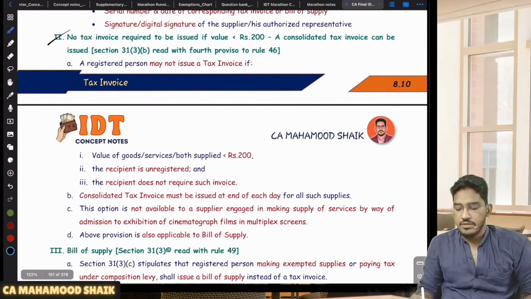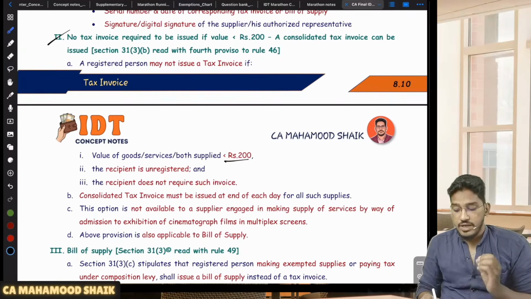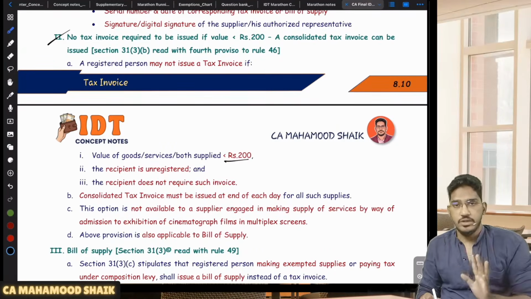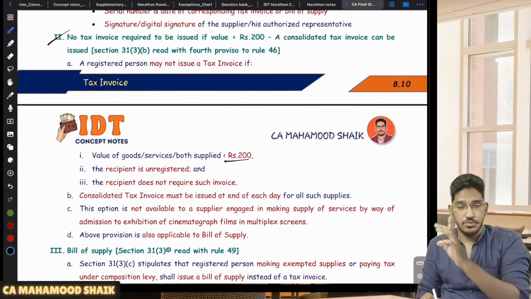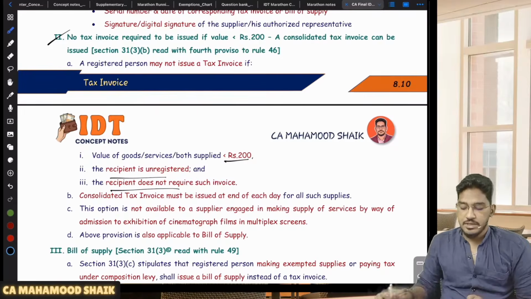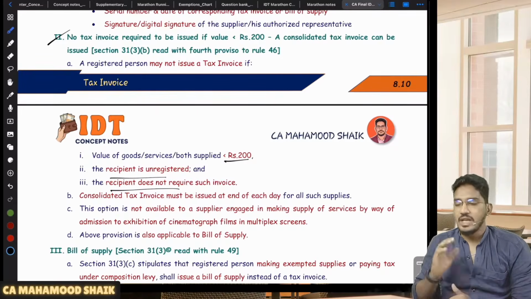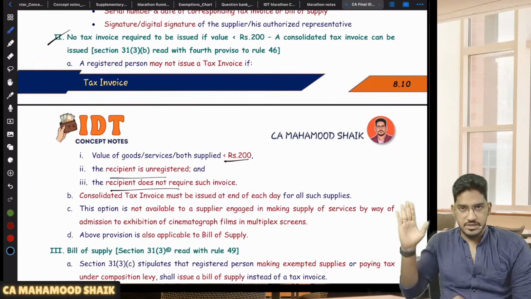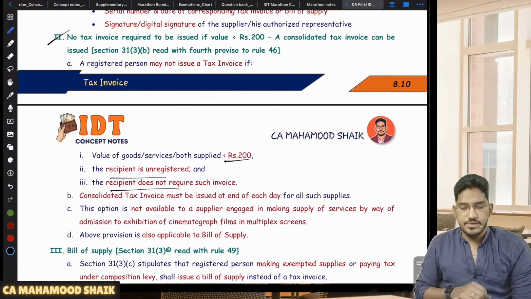Very simple. Value of the goods is less than 200. Less than, not less than or equal to. So the value of the goods or services or both supplied should be less than 200. If it is equal to 200 also, you are required to give the tax invoice. The recipient must be an unregistered person and the recipient does not require such invoice. The recipient says specifically, sir, I don't want the invoice. So 3 conditions: value should be less than 200, recipient must be an unregistered person, and the recipient specifically doesn't require such an invoice. In those circumstances, you need not issue the tax invoice.